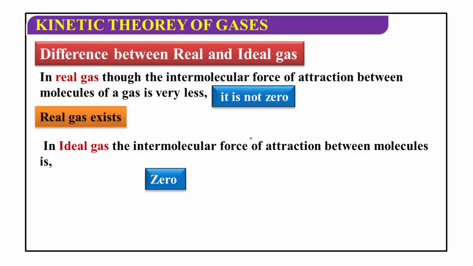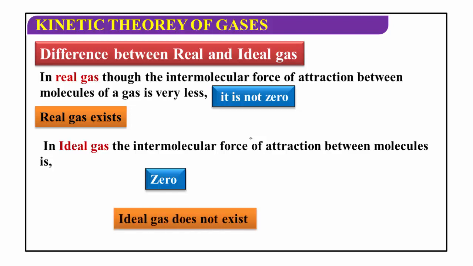In the case of an ideal gas, the intermolecular force of attraction between the molecules is zero. That's why ideal gas does not exist. Real gas exists, ideal gas does not exist. This is the main and very important difference between the real gas and ideal gas.